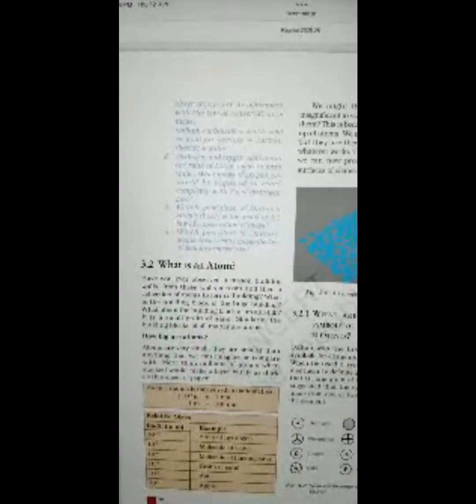Question number 2. Hydrogen and oxygen combine in the ratio of 1 is to 8 by mass to form water. What mass of oxygen gas would be required to react completely with 3 gram of hydrogen gas? Now, question number 3. Which postulate of Dalton's atomic theory is the result of the law of conservation of mass? Question number 4. Which postulate of Dalton's atomic theory can explain the law of definite proportions? Now we come on to 3.2.